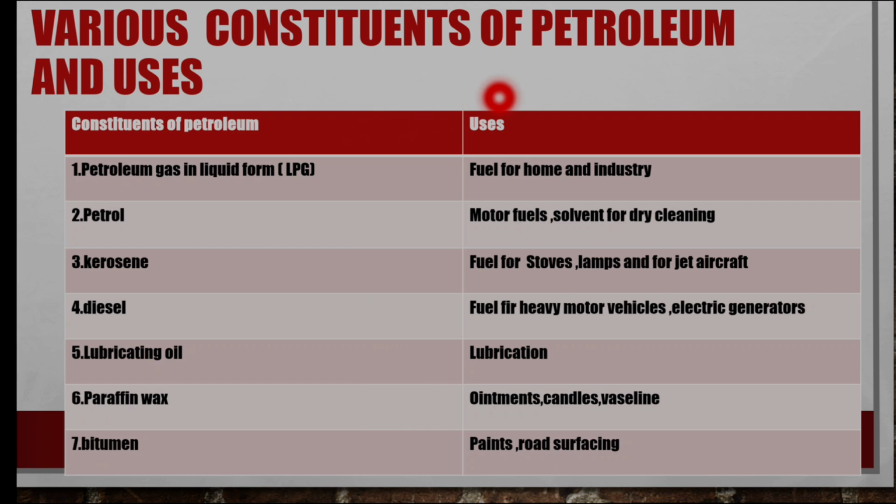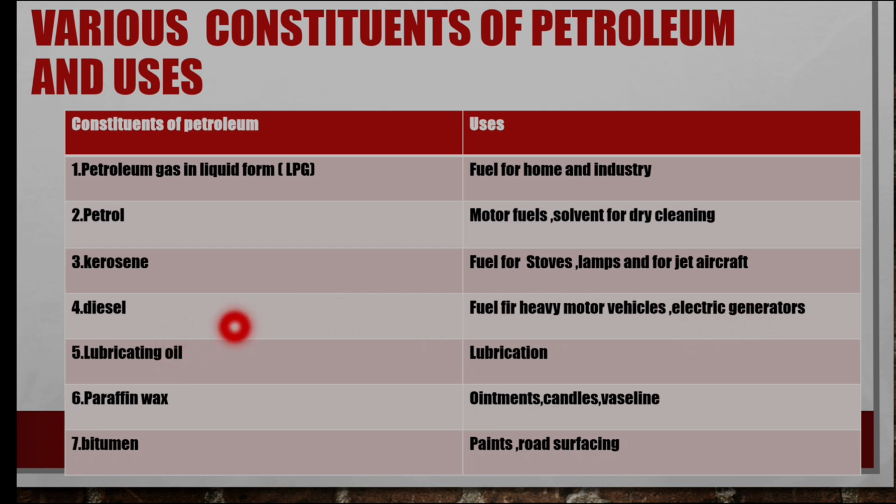Here are the various constituents of petroleum and their uses. Petroleum gas in liquid form is used as fuel for homes and industry. LPG is used in our homes as a fuel. Petrol, as you already know, is used in our motor vehicles, and another use is as a solvent for dry cleaning. Kerosene is used for stoves, lamps and jet aircraft. Diesel is used for heavy motor vehicles like lorries and trucks, and for electric generators.